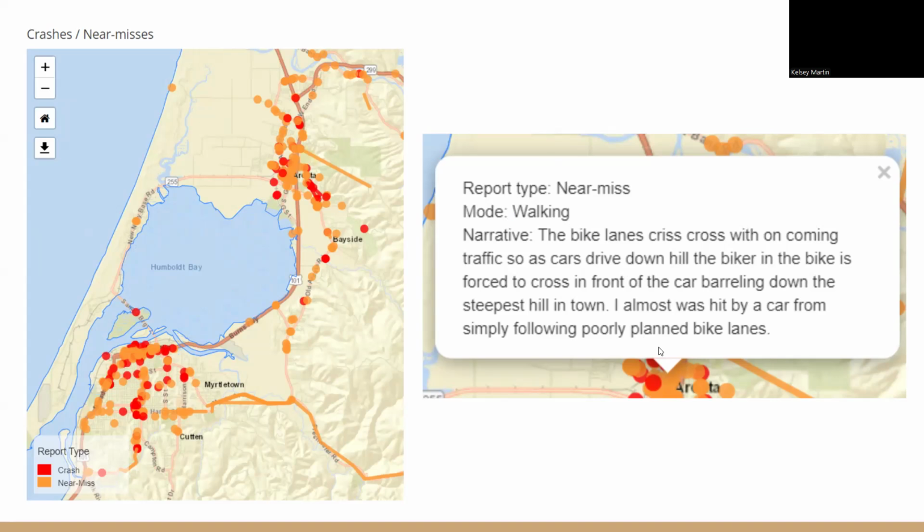We're able to see here that there's some poorly planned bike lanes and that this is causing a lot of issues and safety hazards for people. So that's a lot more to take in and a lot more useful when we're doing planning processes and advocating for safety improvements rather than just seeing that there was a near miss here.